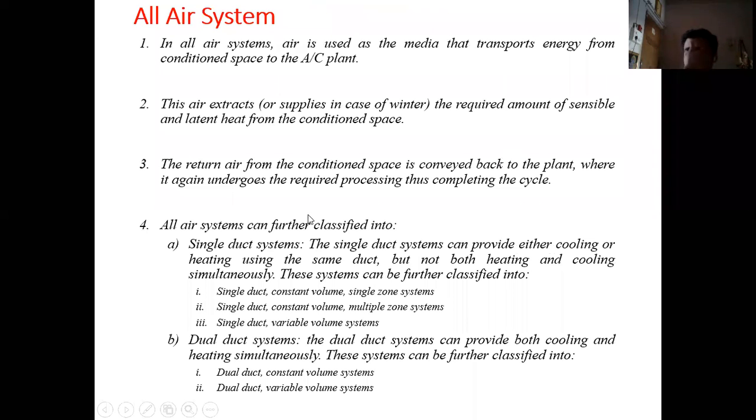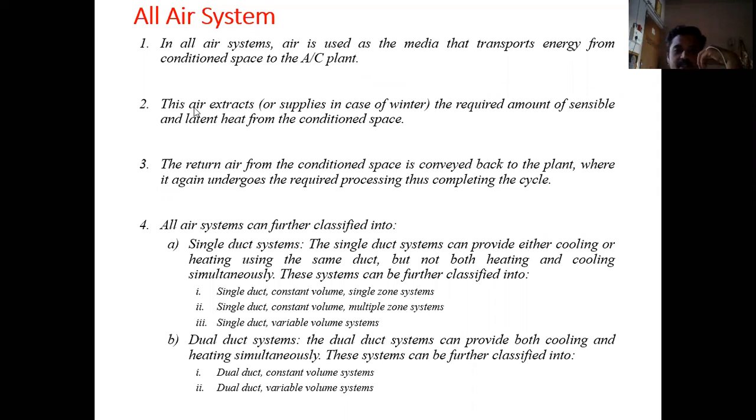Then central air conditioning systems are basically of different types. That is all air system, then all water system, and air water system. So the first type is the all air system. In an all air system, air is used as a cooling media that transports energy from the conditioned space to the air conditioning plant. Air will be passed over the cooling coils, then this cooling air will be passed through a supply duct and supplied to the room, and then this air will be removed from the room through a return duct, and again it's passed over the cooling coil.